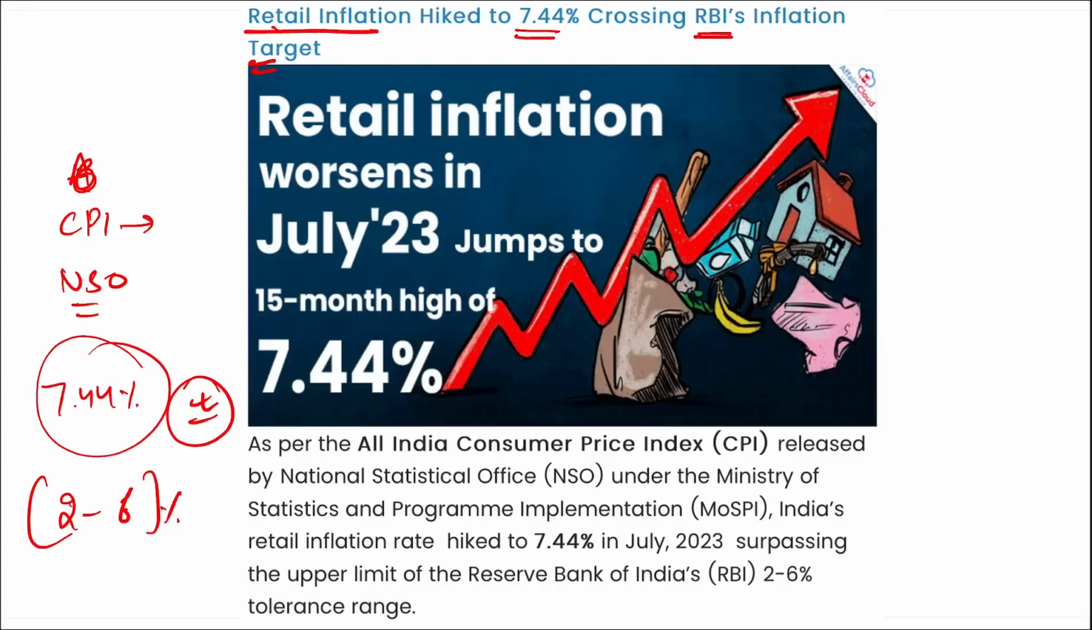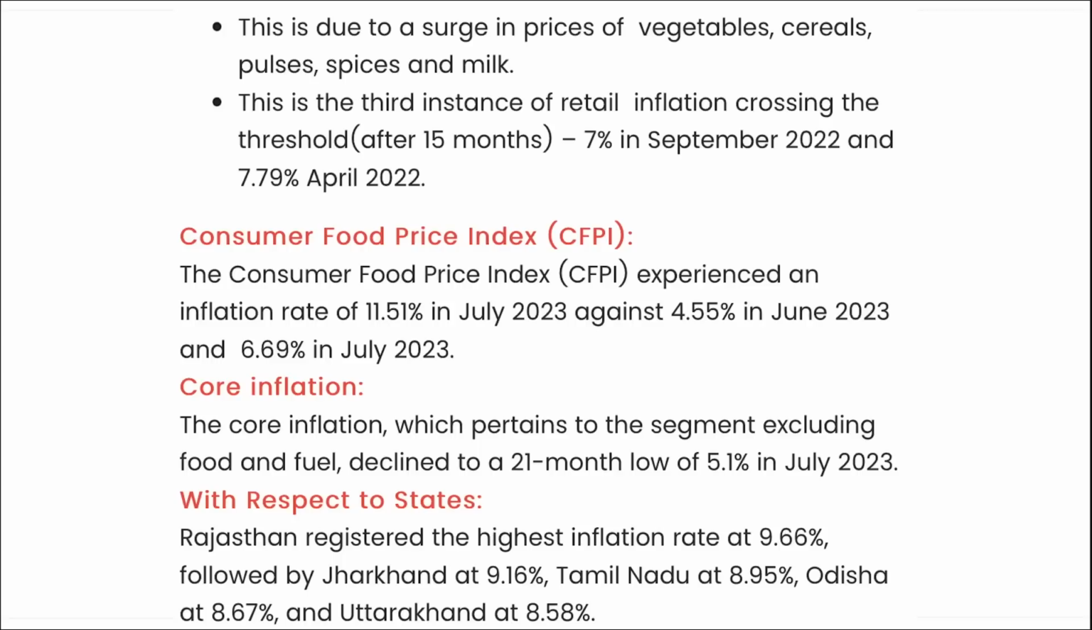Then if we talk about the consumer food price index, remember, here it experienced an inflation rate of 11.51% in the month of July, against 4.55% in the month of June and 6.99% in July 2022. Correct? Then remember, if we talk about core inflation, which excludes food and fuel, it declined to a 21-month low of 5.1% in July.